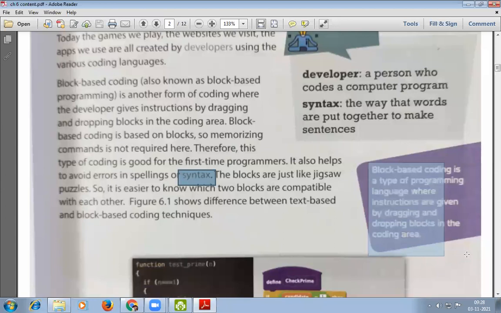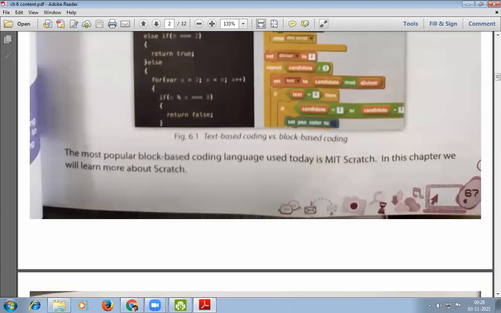Block-based coding is a type of programming language where instructions are given by dragging and dropping blocks in the coding area. The most popular block-based coding language used today is MIT Scratch. In this chapter, we will learn about Scratch.